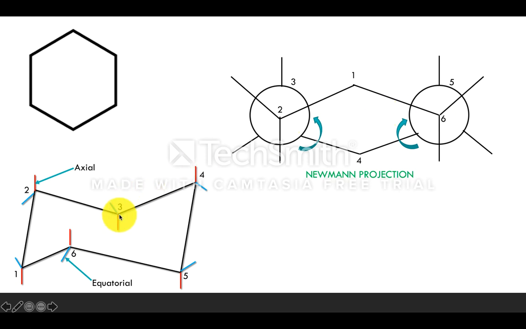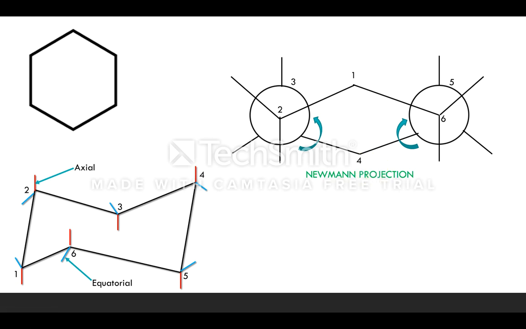In the same manner, see, this is the rear carbon. This is 3, the rear carbon, and this is position 4. This is again a CH2 group which is present below the plane. Now the CH2 group which is attached to the rear carbon, right? 5. See, it is again attached to 5. So this is the Newman projection representation of cyclohexane. Understood?